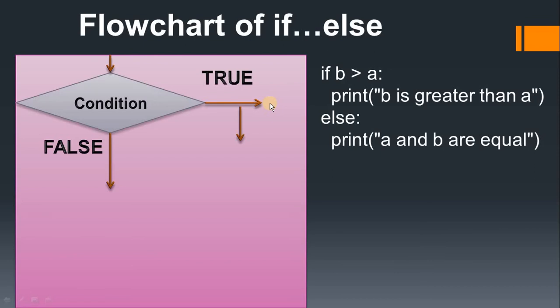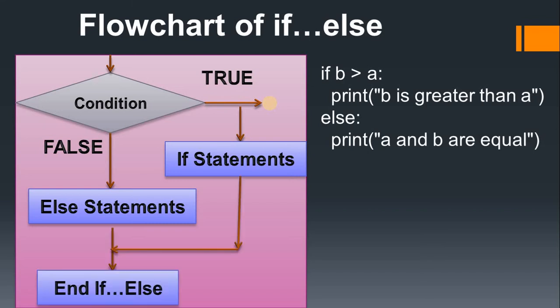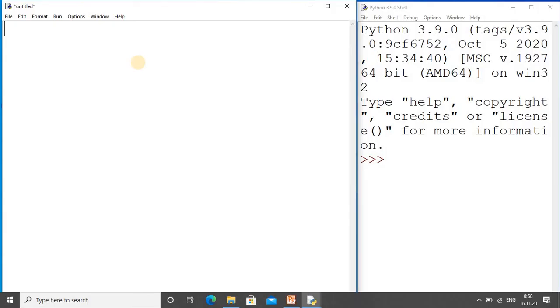Now we go with the flowchart. It will check whether the condition is true or false, so something will happen whether it is true or false. If it is true, the if statement will run, otherwise else will run, and at the end is the end of if-else. Now we go to the IDE, and there we will run a sample program using if-else.